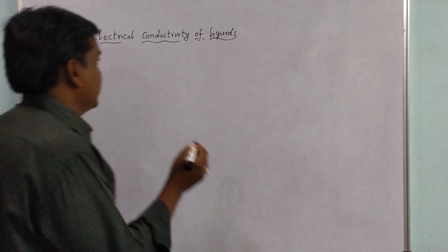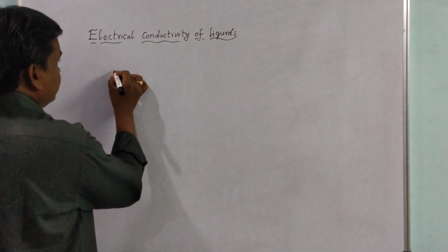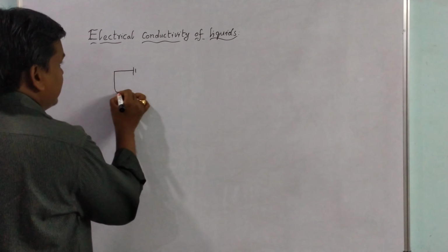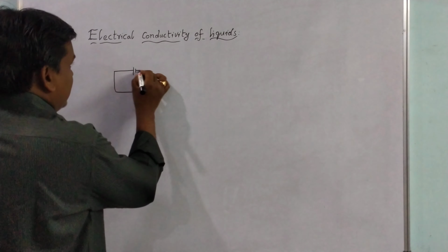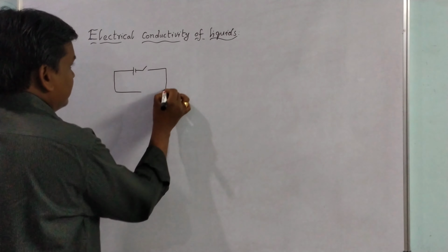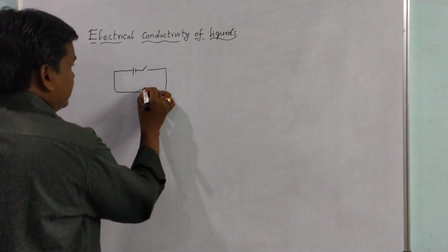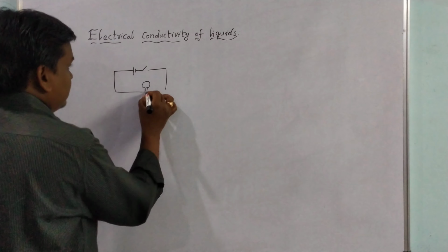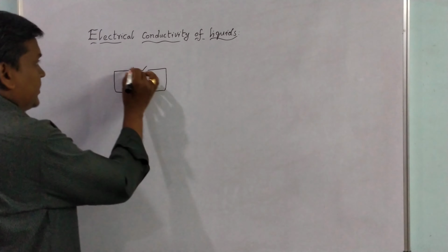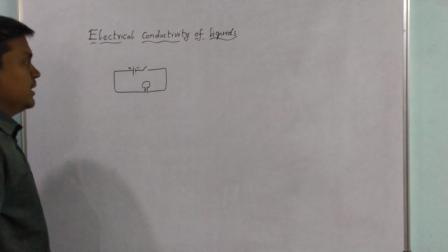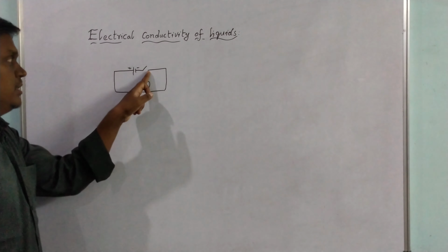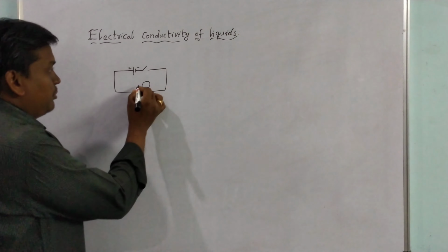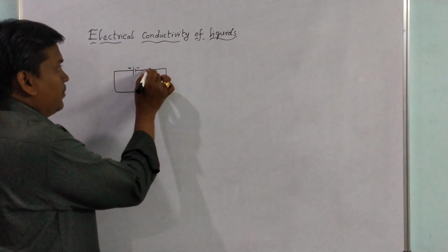So if you consider a simple circuit which has a battery, a switch and a bulb, and you switch it on, that is, you make the circuit closed, then the bulb will glow.